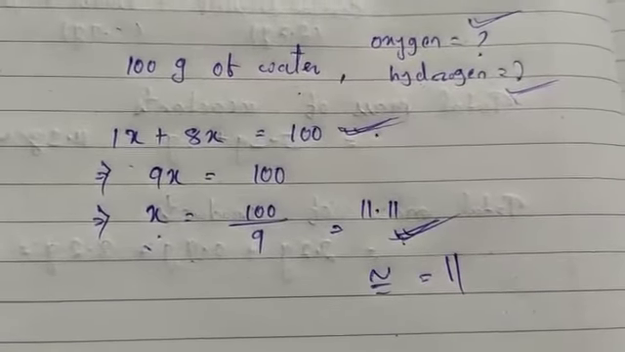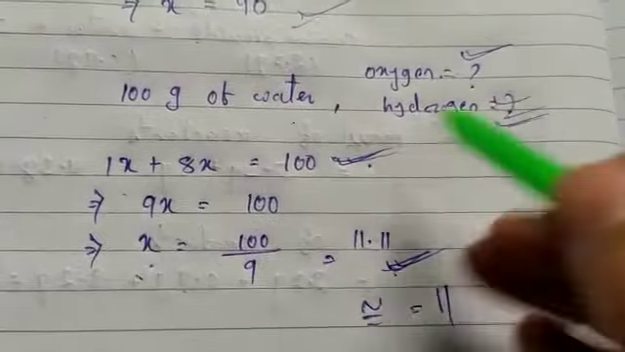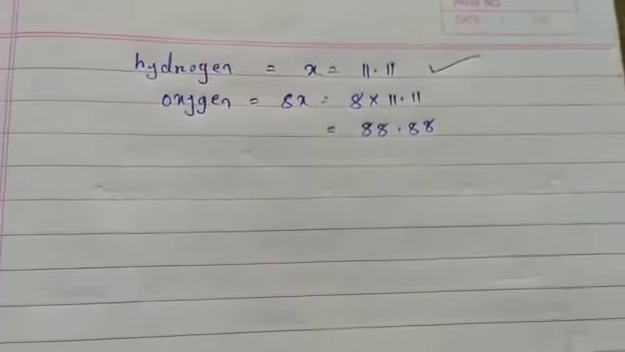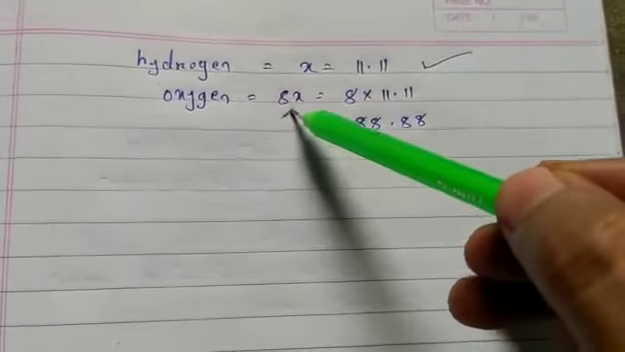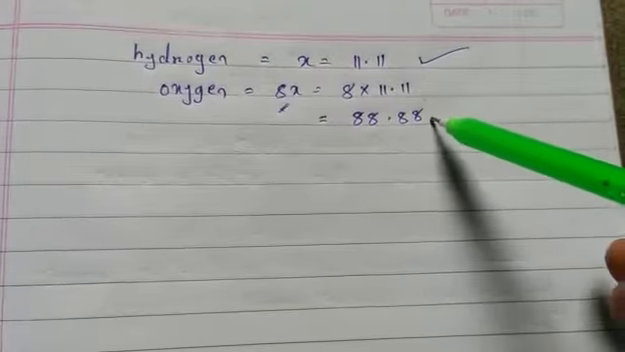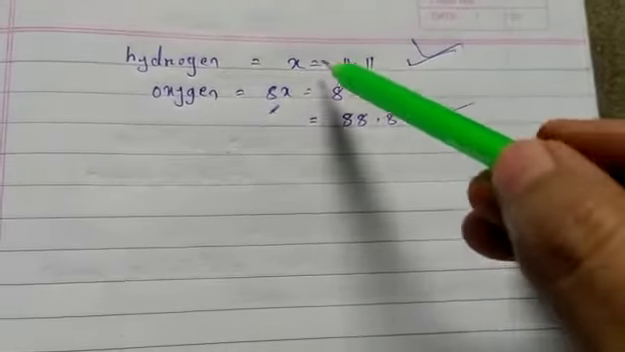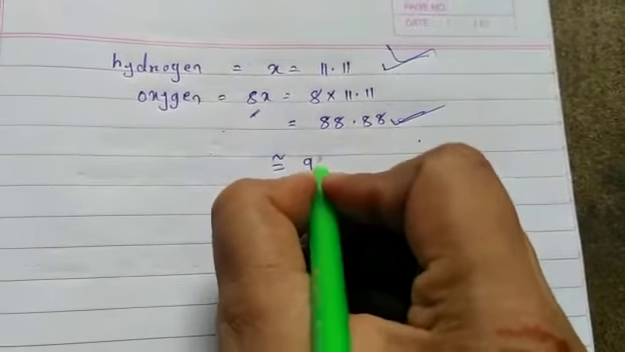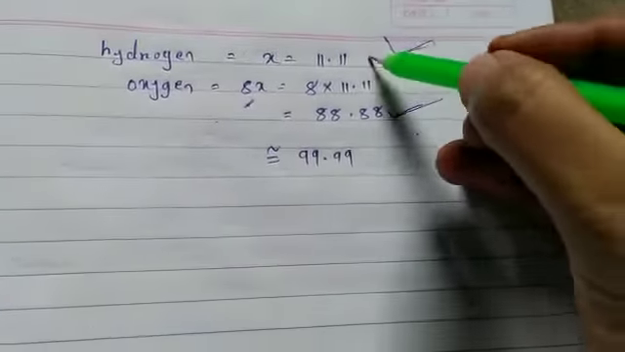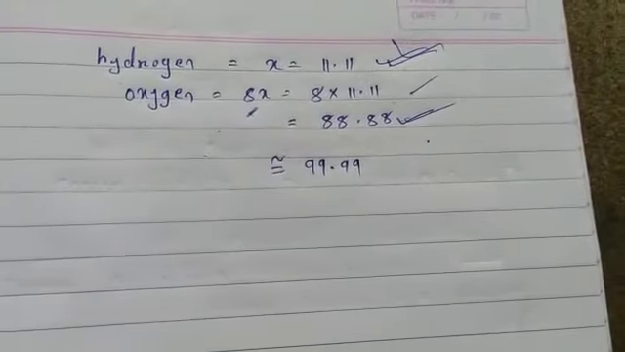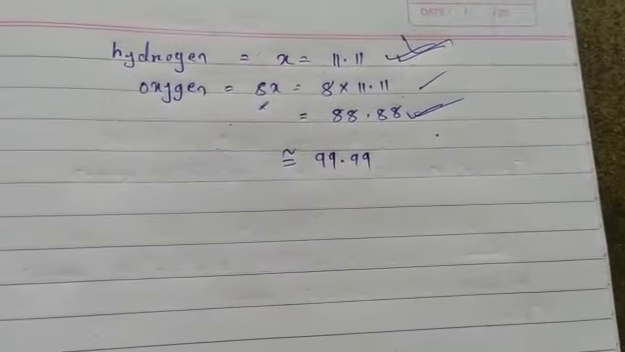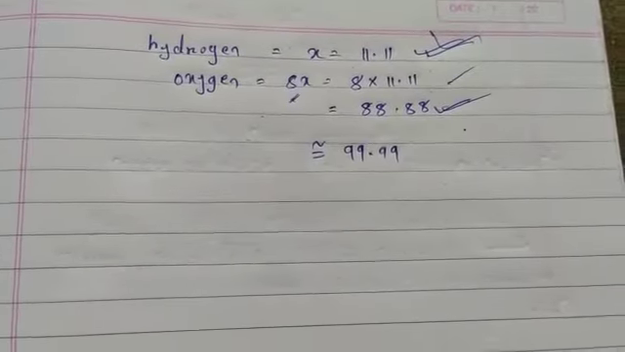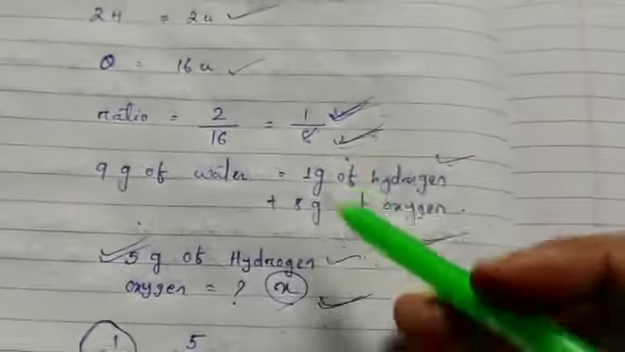Now calculate the hydrogen and oxygen. Hydrogen amount is 1x, so hydrogen will be 11.11. Similarly, oxygen is 8x, so 8 into 11.11 gives this much. If we add hydrogen and oxygen, we get approximately 99.99, with some decimal differences; if you calculate exactly, we get the 100 gram. This is how we get the amount of hydrogen and oxygen in water. Its fixed proportion is 1:8.